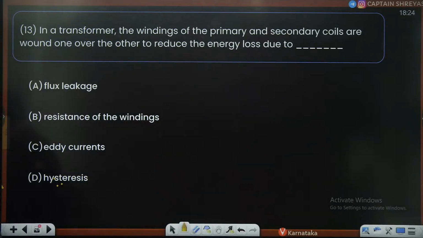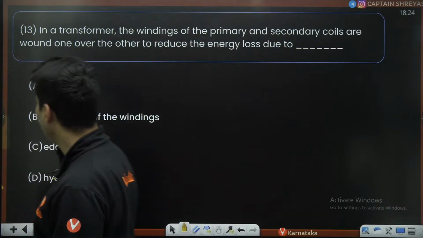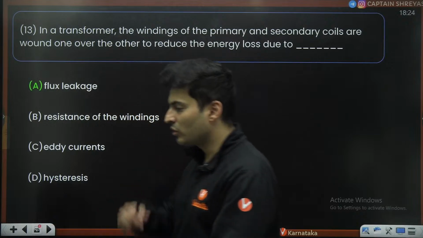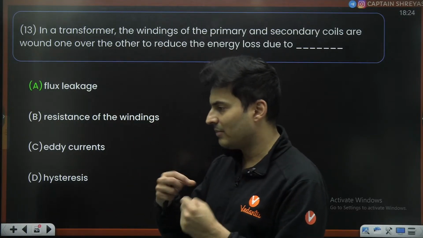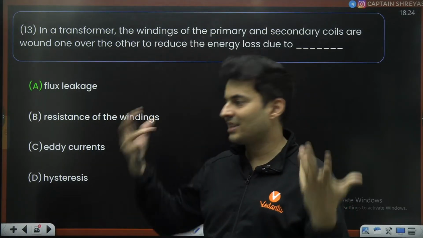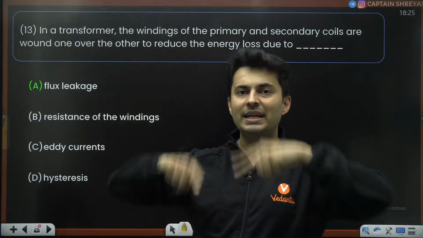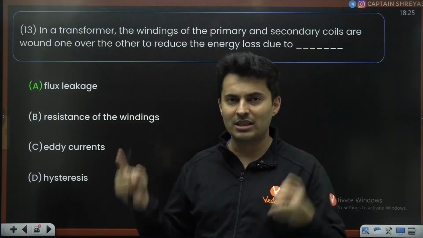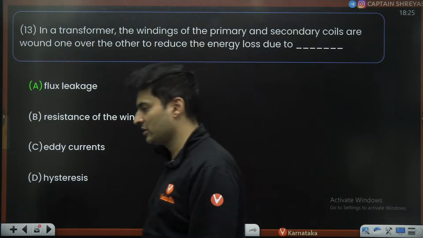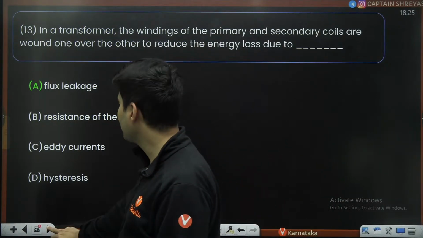So my dear warriors, from all of this, there is only one option, that is flux leakage. So when you wind it over one another, what happens? The flux hardly can escape out because they are concentric circles. So the field lines will pass within themselves, so no flux gets lost. Very minimal loss happens. Correct.